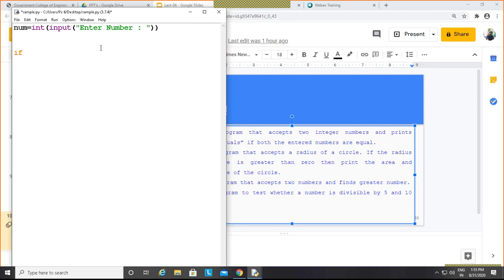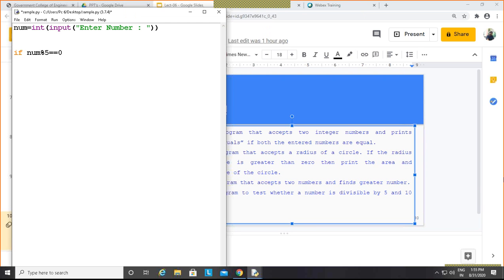Right? So here I need to check that the number is divisible by 5 or not. So number mod 5 is equals to 0. It means it is divisible by 5.